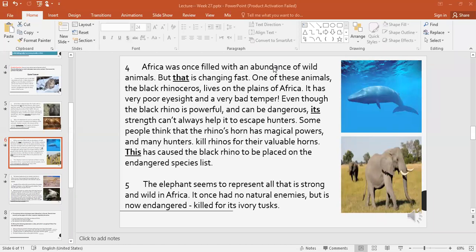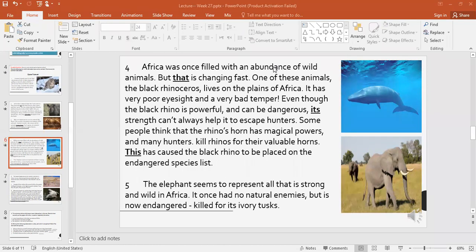This animal has two characteristics which it is famous for. The first is that it has poor eyesight, and the second is that it has a bad temper. It means you can make it angry quickly. Even though the black rhino is powerful, is strong, and can be dangerous, its strength can't always help it to escape hunters. So even though it's a huge, strong animal, you cannot escape the hunters that are coming to kill you in order to benefit from your body organs.